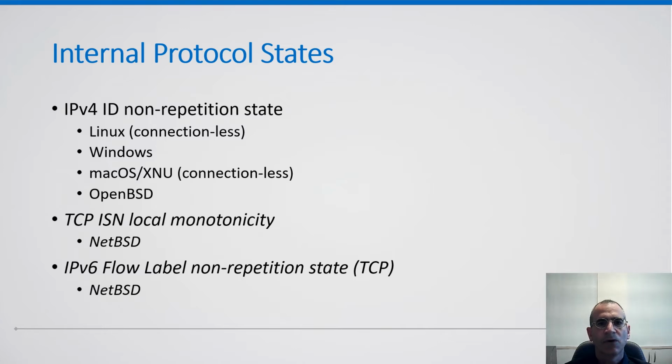The internal states exploited in this research are an IPv4 ID internal state, which guarantees a non-repetition period on Linux for connectionless transport protocols such as UDP and ICMP, for Windows, for macOS, and in this new kernel in general, also for connectionless transport protocols, and for OpenBSD. A TCP ISN internal state that guarantees a monotonicity period was exploited on NetBSD. It's not covered in today's presentation. And likewise, an IPv6 flow label internal state which guarantees a non-repetition period on NetBSD, and again, not covered in today's presentation.